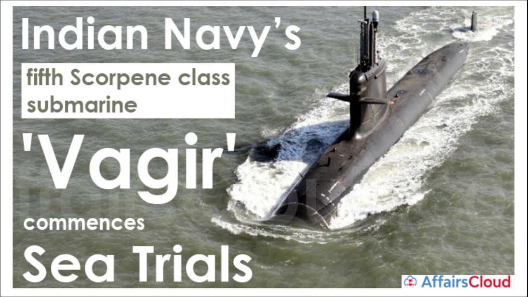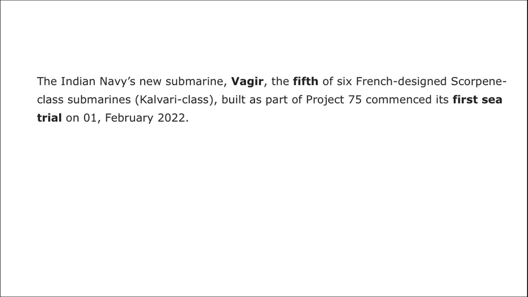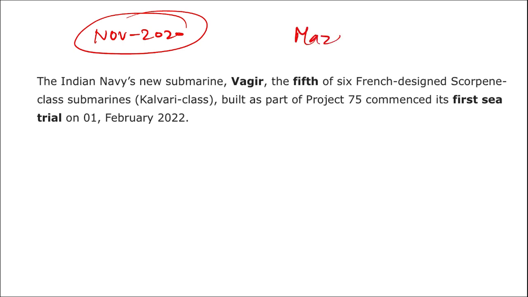Next we'll be talking about Vajir. Vajir is the 5th Scorpion class submarine that has recently commenced its sea trials. As it is a Scorpion class submarine, it is a part of the Indian Navy. When was this Vajir launched? Remember, it was launched in November 2022 at Mazgaon Dock Shipbuilders Limited in Mumbai, Maharashtra.